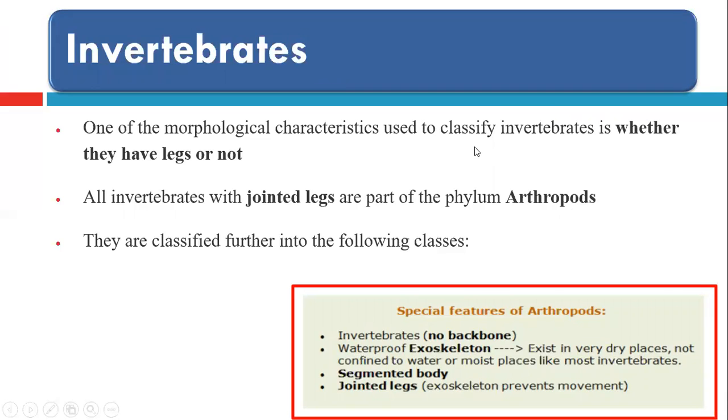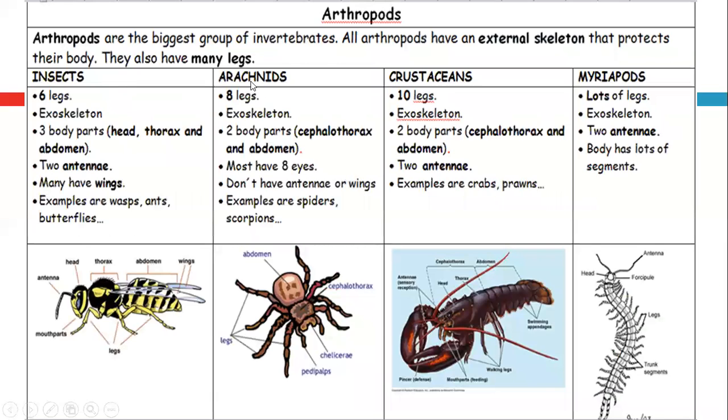The invertebrates are organisms, animals that don't have a backbone. Some of them have legs, some have no legs. According to your syllabus, you are concerned only with arthropods. They are the invertebrates that have jointed legs. They are classified into the following classes, but the main feature is that they have no backbone. They have an exoskeleton, all of them. They can live in a dry place and are not confined to water or moist places like most invertebrates. They have a segmented body and jointed legs. We have 4 groups: the insects, arachnids, crustaceans, and myriapods.